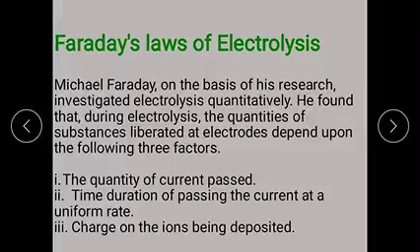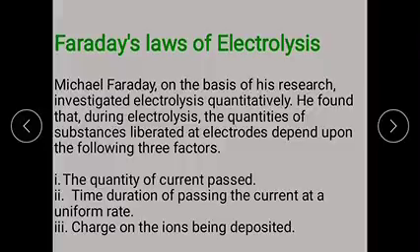According to Michael Faraday, the electrolysis process is taken quantitatively. In his research, the quantity of substance liberated, deposited or dissolved at electrodes depends on three factors.